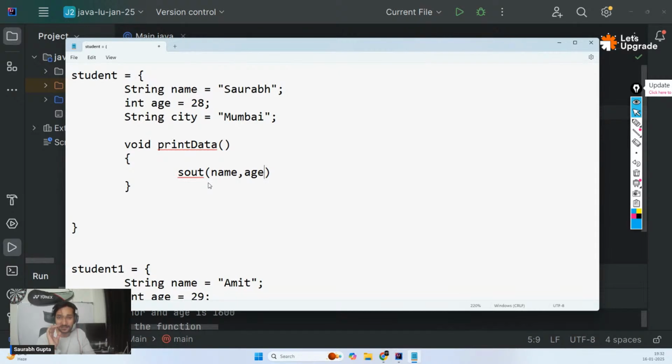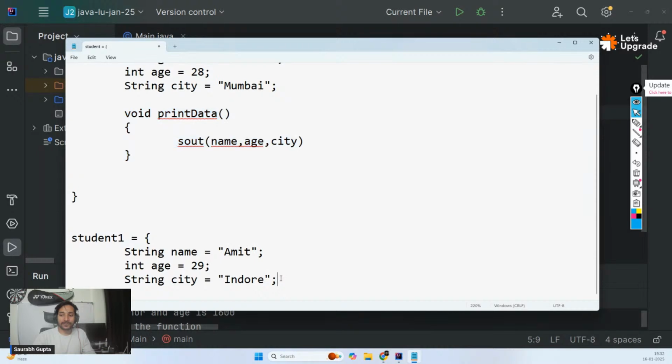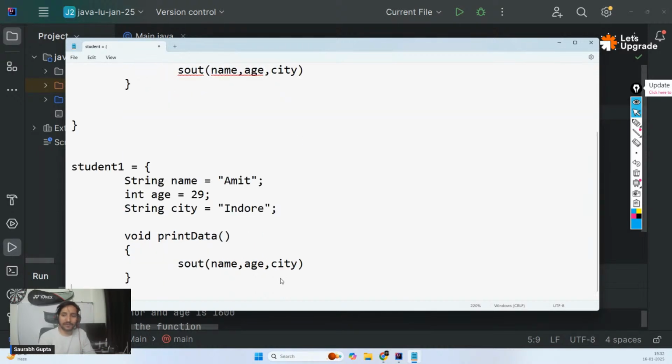We cannot print like this. Just understand, guys, this is an example. Okay, name, age, and city. I print all the three. And just like that, I can have one function for this. So every object will have its own function. Definitely. Every object will have its own function.